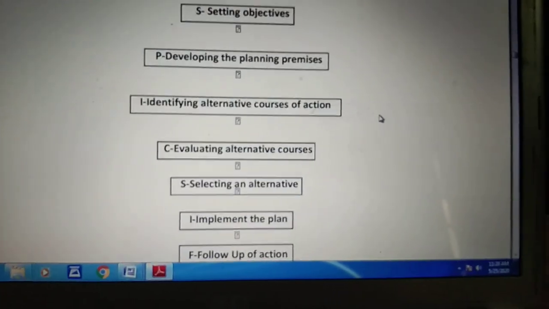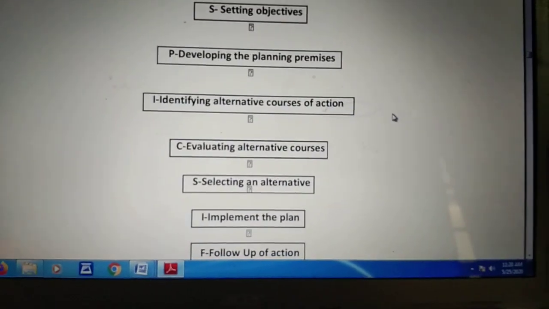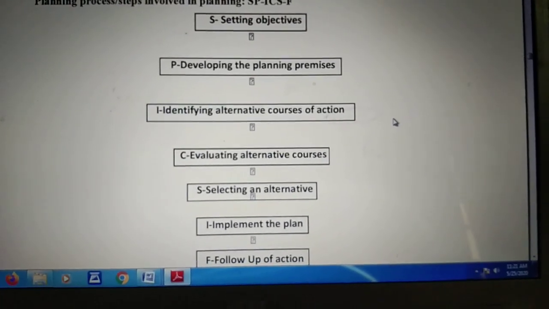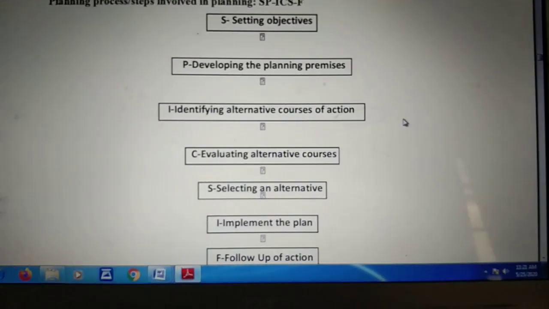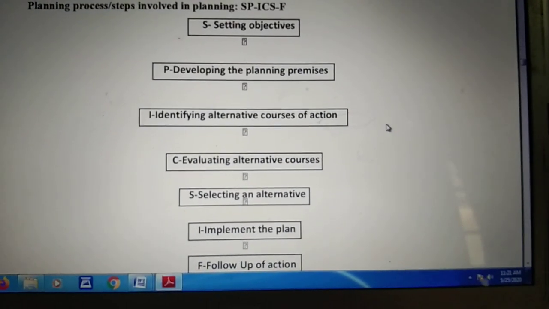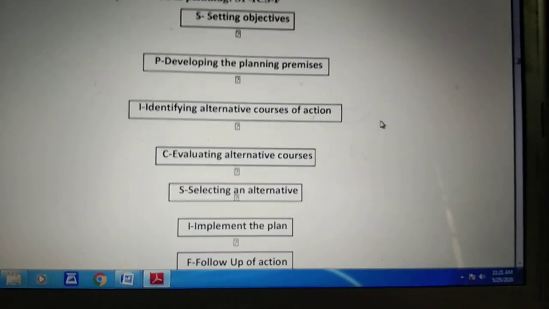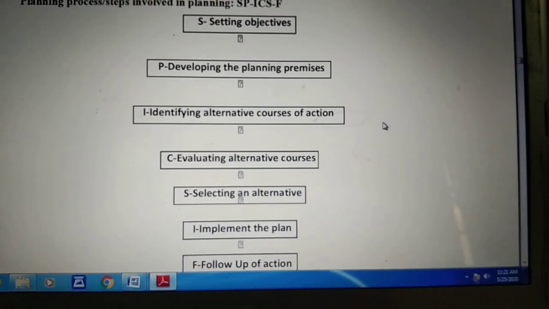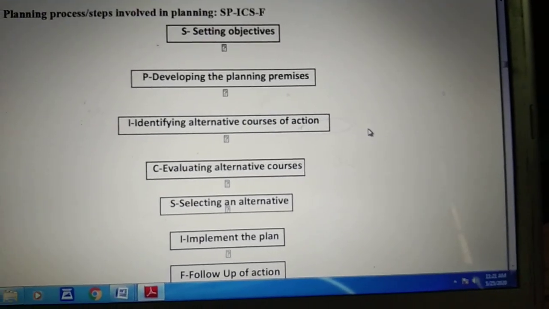Implementing the plan is the step where other managerial functions also come into the picture. The step is concerned with putting the plan into action, doing what is required. Whatever we have planned, after selecting a proper method, now we will start working on that particular method.